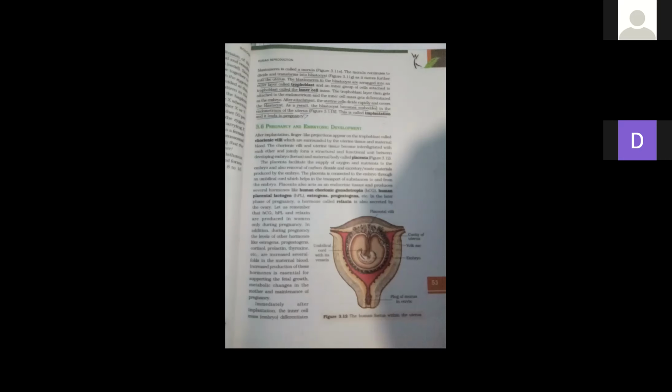First we discuss fertilization. What is the meaning of fertilization? The process of fusion of sperm and ovum is called fertilization. In another term, we also define it as the fusion of male and female gamete. Syngamy of male and female gamete is known as fertilization. Is it clear? Fusion of male and female gamete is known as fertilization.